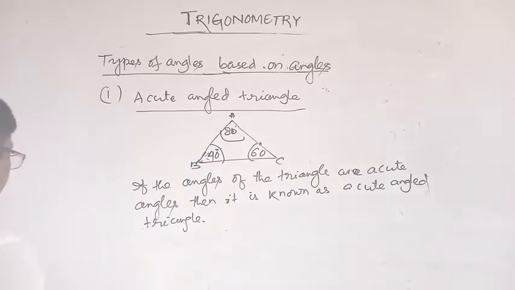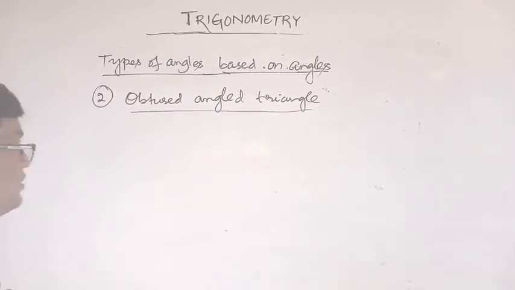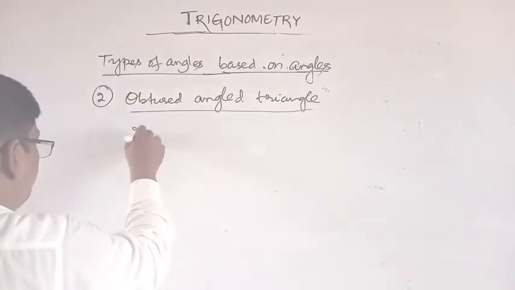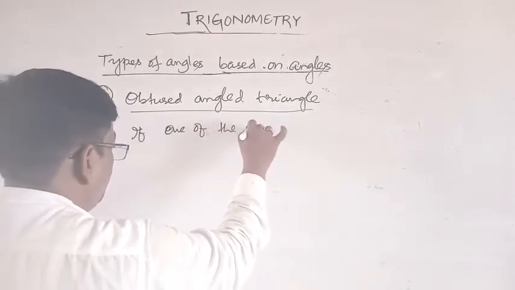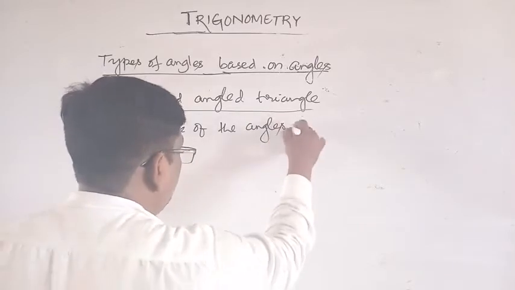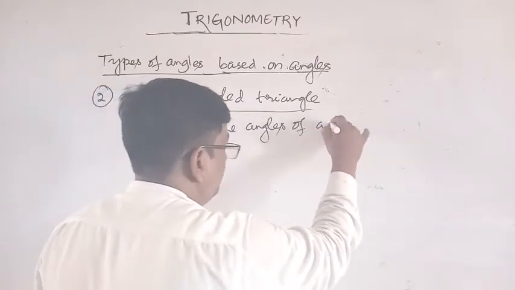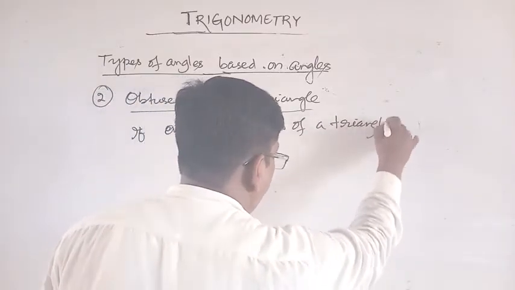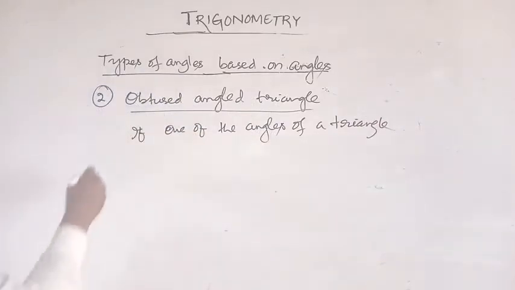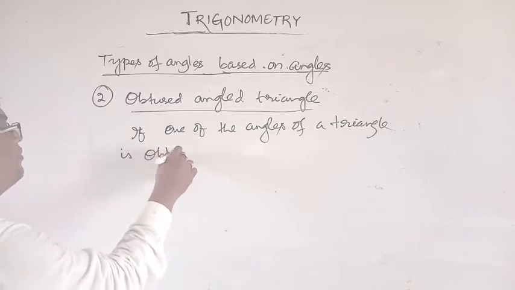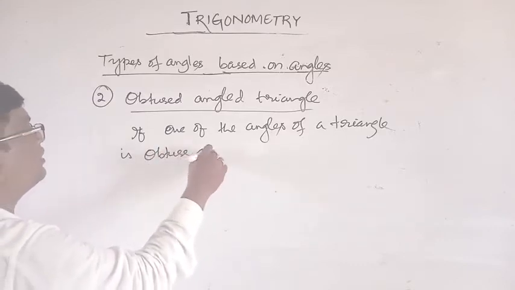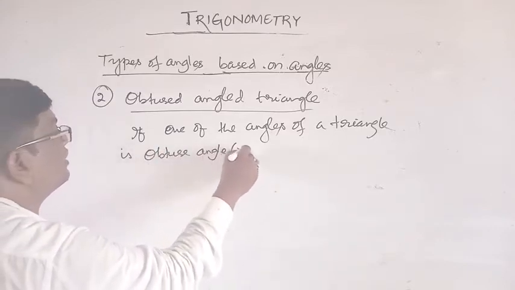Number 2, obtuse angle triangle. If one of the angles of a triangle is an obtuse angle, what is an obtuse angle? Means greater than 90 degree.